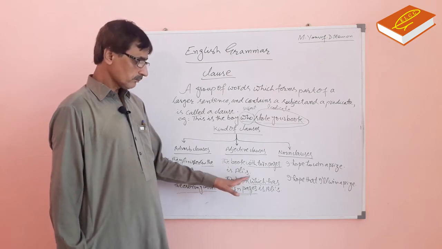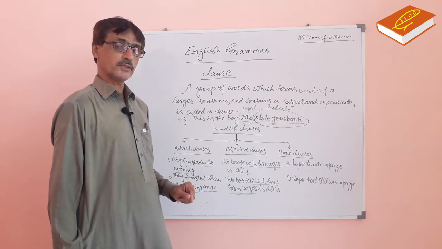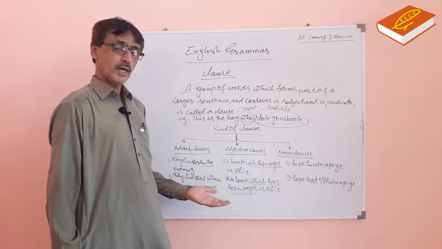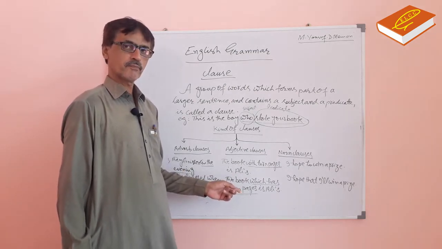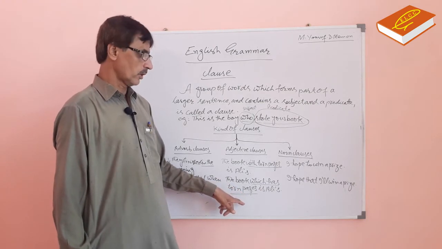So, adjective clause is that clause which works as an adjective in a larger sentence. It is an adjective clause.